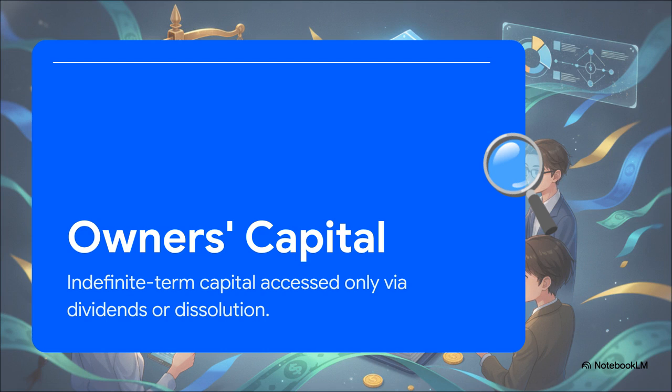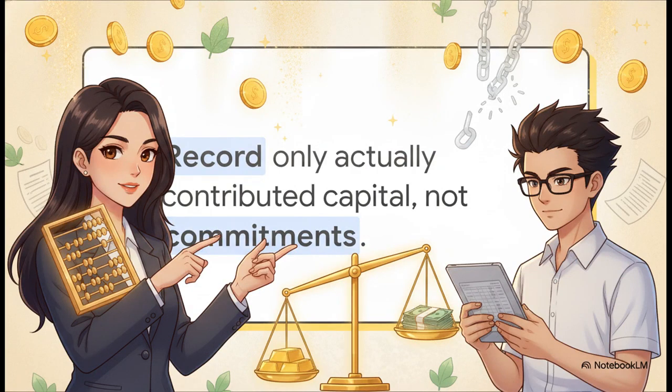It's permanent capital. Because of that, we have this absolute golden rule from Circular 99/2025, record only actually contributed capital, not committed amounts. Listen closely, class, because I literally cannot stress this enough. This is a huge trap on your exams, and honestly, it's an even bigger trap out there in professional practice. Say an investor signs a legally binding document, committing to contribute 500 million dong, but they only actually transfer 300 million to the bank account. Well, you only record 300 million. Accounting is entirely about economic reality, not just empty promises.